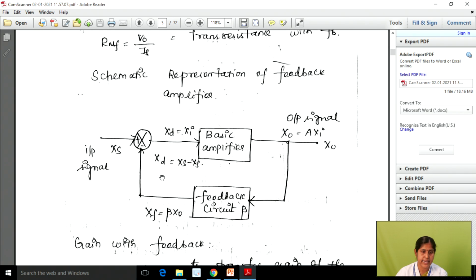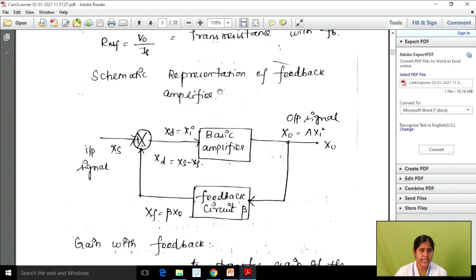From this we get Xd, which is equal to Xs, the input signal, minus Xf. Why are we putting a minus here? Because we are using a negative feedback amplifier. In the amplifier we are using negative feedback, so we use the minus sign here. Okay. So Xd is equal to the input signal Xs minus the feedback signal Xf.